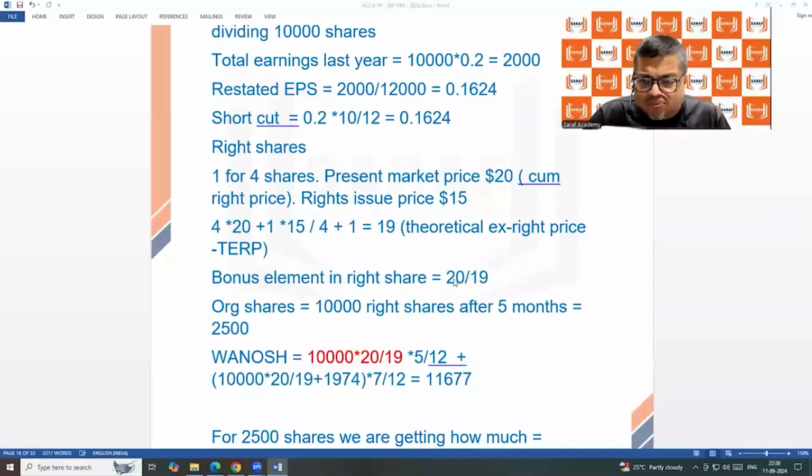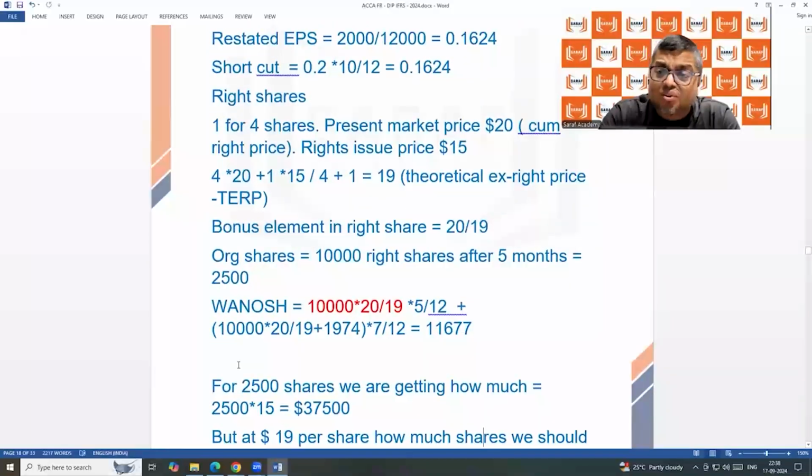Why is this the bonus fraction? We are understanding. Original shares 10,000. The example is same. Original shares 10,000. The company issues rights shares after 5 months. That is 2,500. You will say, 2,500 how? Against 4, 1 rights share. So 10,000 by 4 into 1, 2,500.